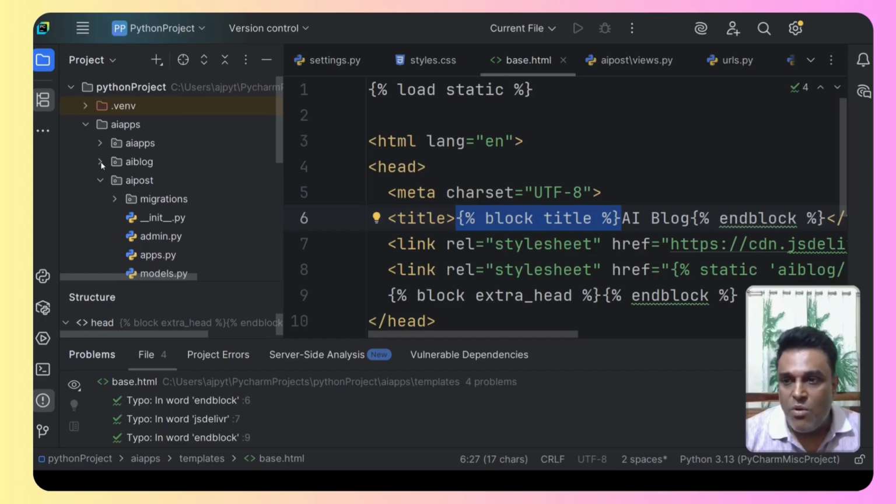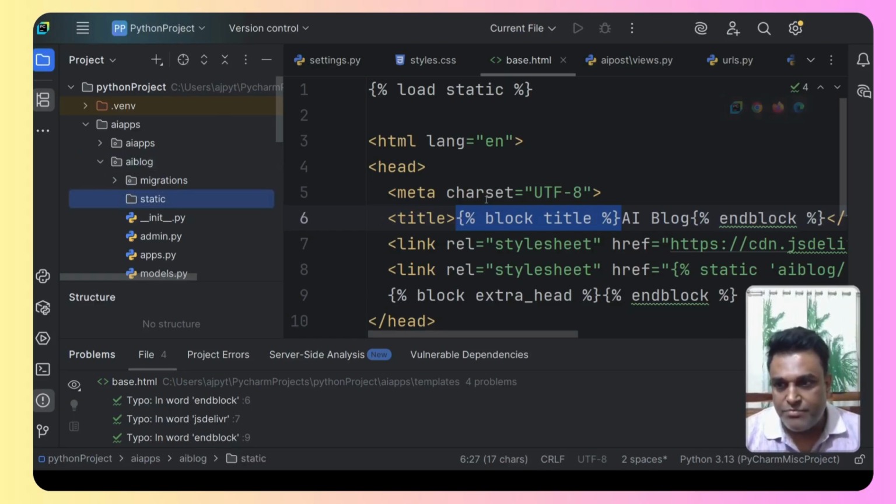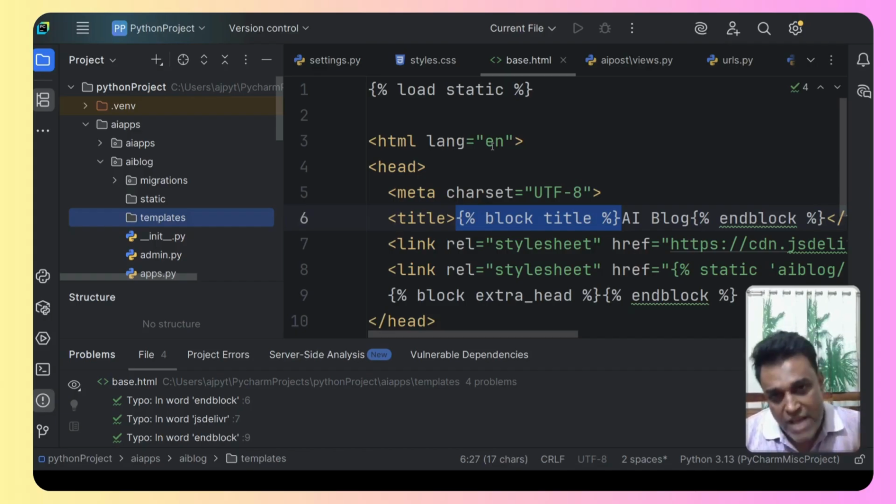All right. So I'm going to right click on the AI blog and create a directory that is static. Okay, so here it is. We have the static, and then again I'm going to create a directory that is templates. Django basically looks for the static and templates folders inside the app, and not in the root directory. But we created the root directory and told Django that it has to check the root directory as well for static and templates, where we are keeping the common code for all the apps. I hope you're getting the idea behind this.